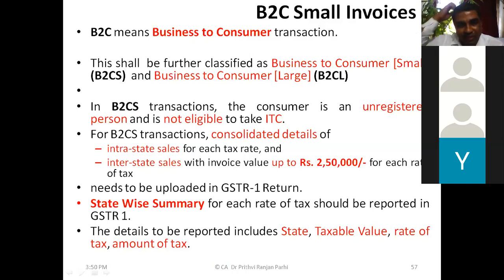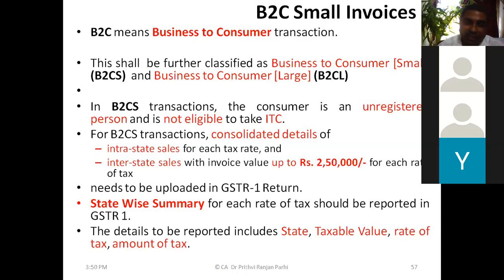That means if it is more than 2,50,000 rupees, then invoice details are required. But for small supplies up to value 2,50,000, consolidated details are required. And this consolidated details needs to be uploaded in GSTR 1 return. So state-wise summary of each rate of tax should be reported in GSTR 1.